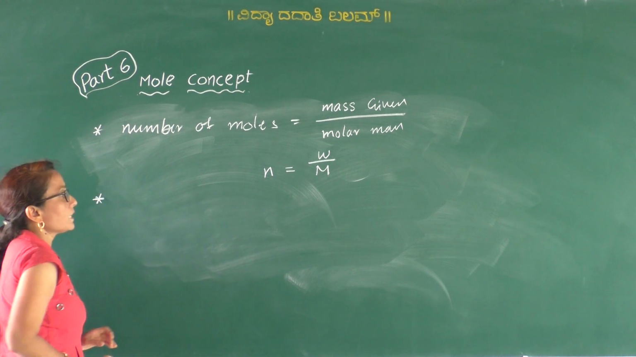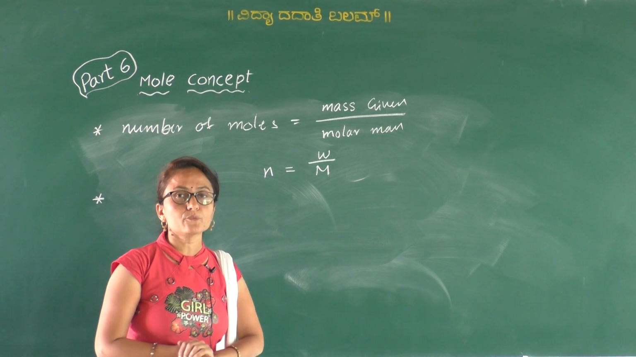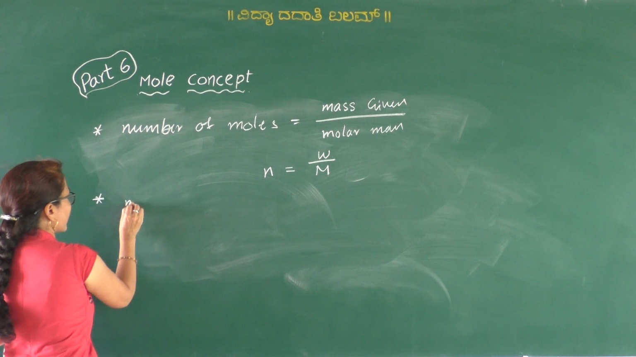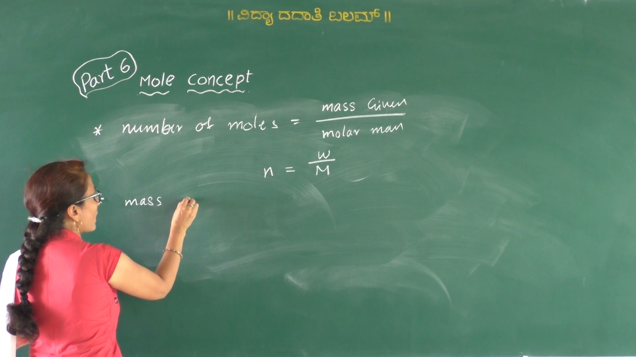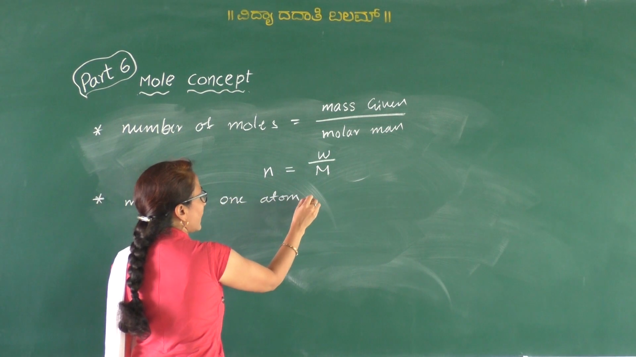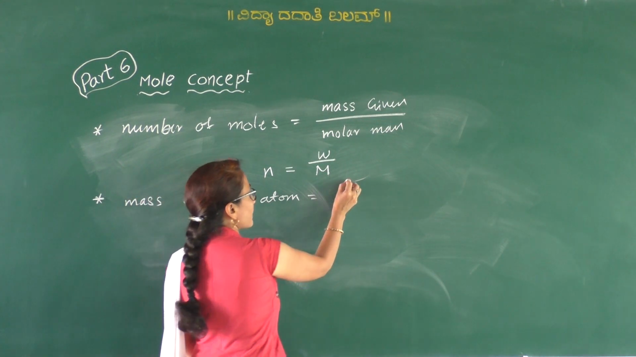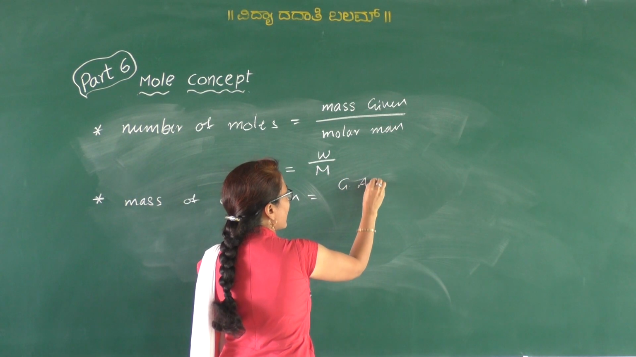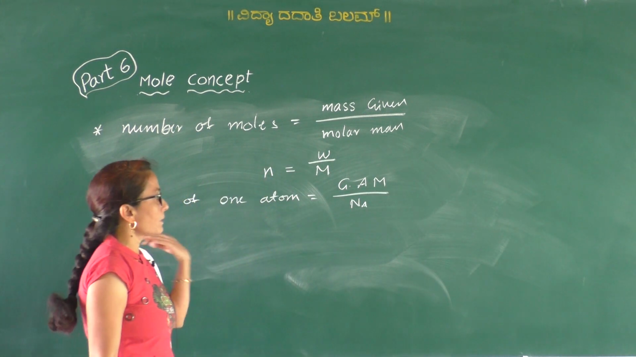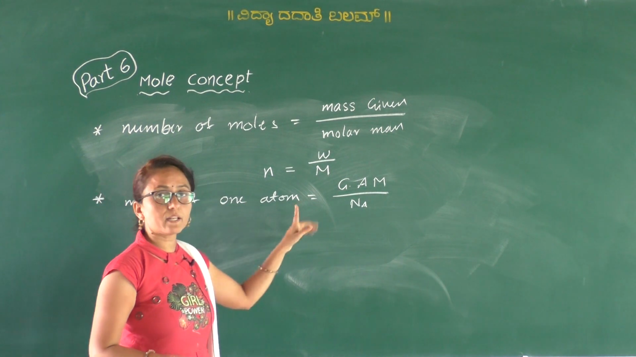Then the second one, the mass of one atom of any substance or any element. So if you have to calculate the mass of one atom, then that is equal to the mass of one atom of any element. So how to calculate this one? That is by gram atomic mass divided by Avogadro number. So gram atomic mass divided by Avogadro number gives the mass of one atom.